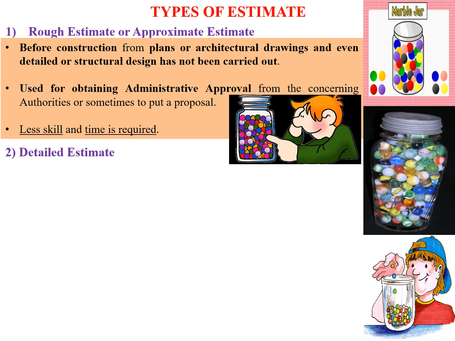First, the rough estimate, also known as approximate estimate. Before construction, we do not have the complete architectural drawings and structural drawings available with us. At that time, for getting the administrative approval or to know how much cost we are going to require for construction of our project, we do the rough estimate. Definitely it requires less skill and less time.